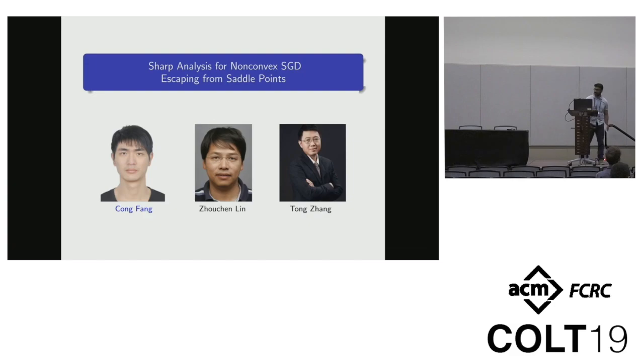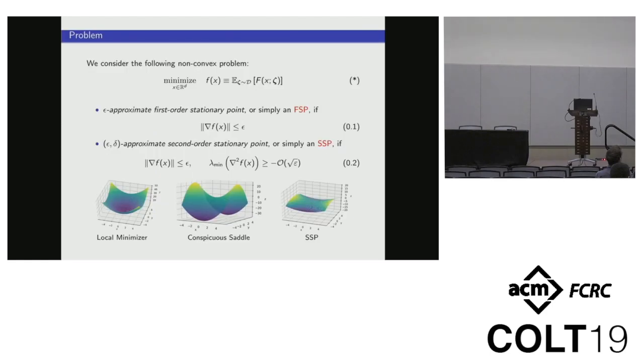I'm Cong Wang from Peking University. I will introduce the paper Sharp Analysis for Nonconvex SGD Escaping from Saddle Point. We consider the following nonconvex optimization problem. We are interested in searching a first-order stationary point or second-order stationary point.